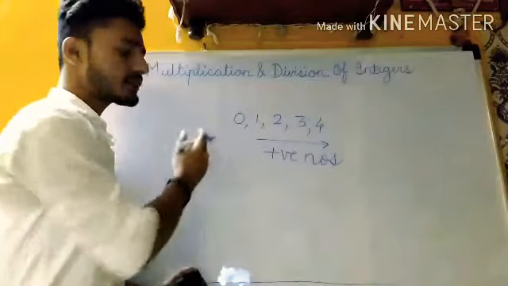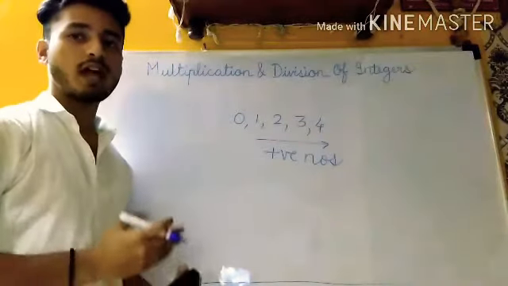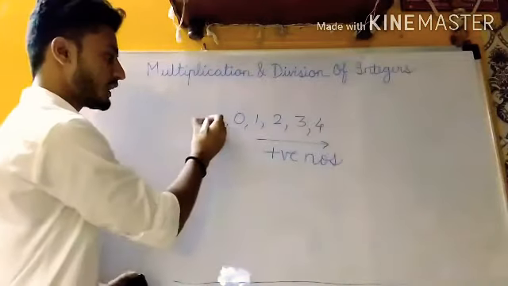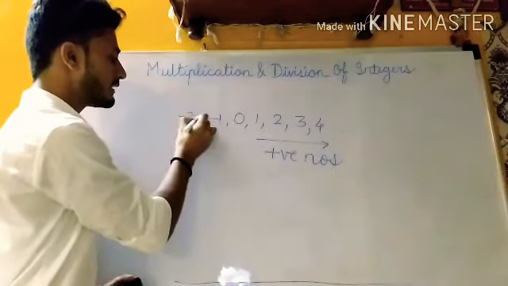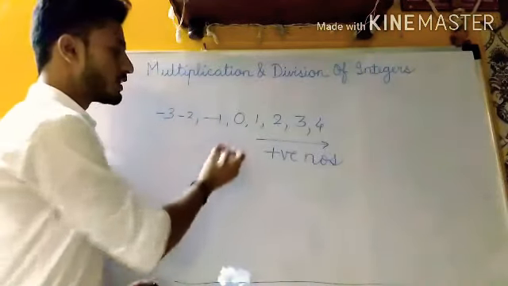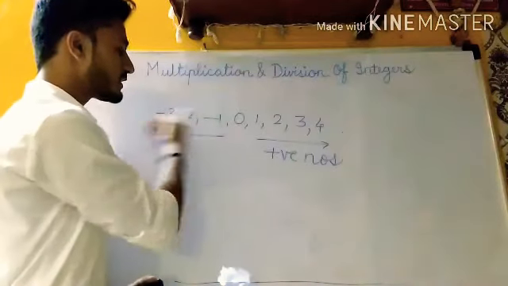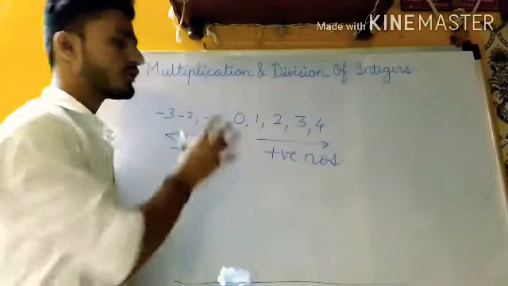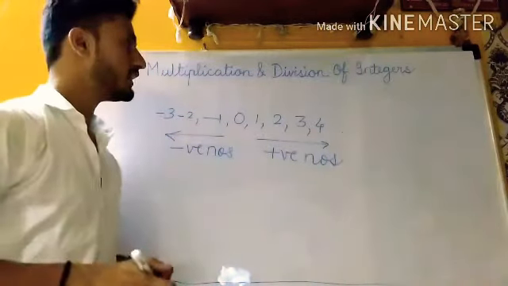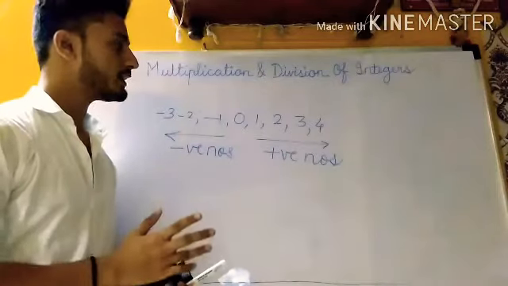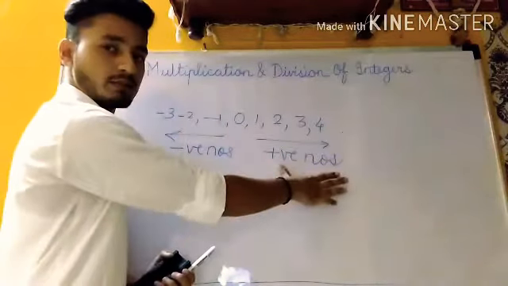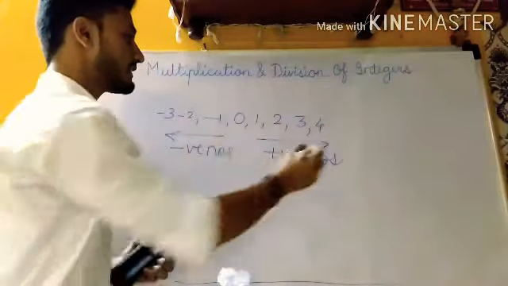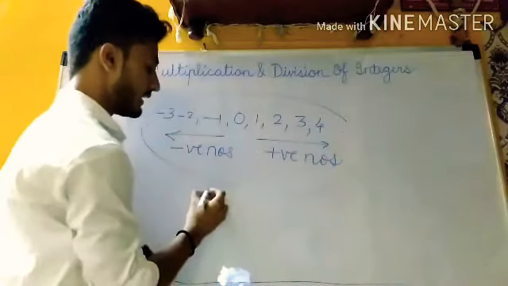But children, there are some numbers which are before 0 and those numbers are the negative numbers. They are denoted with a negative sign. It will be -1, -2, -3 and so on. The numbers which are proceeding towards the left hand side are known as negative numbers. So from this, what do we conclude? We need to learn integers. Integers are a combination of positive numbers, 0 and negative numbers. So this entire series is known as integers.